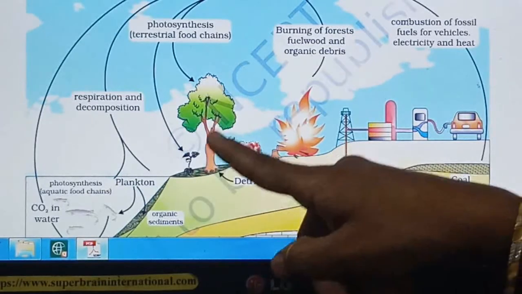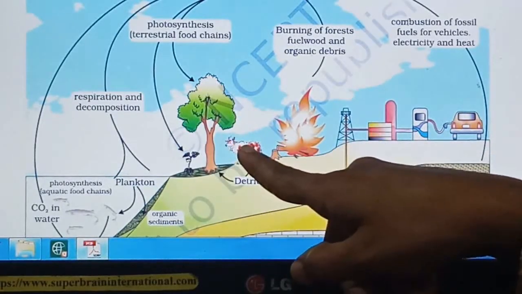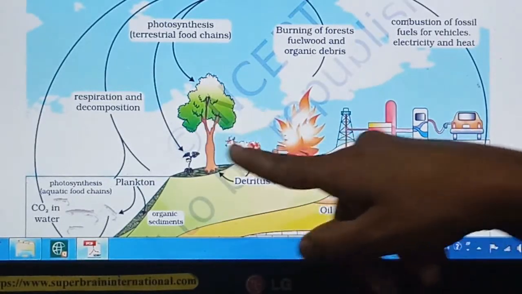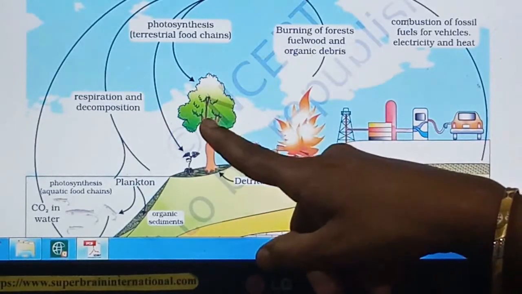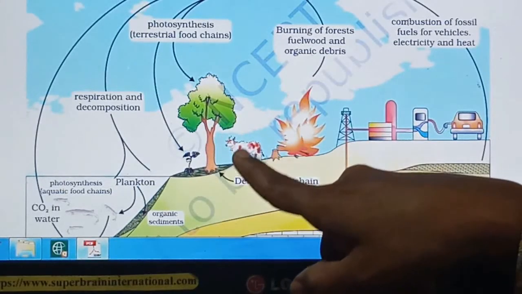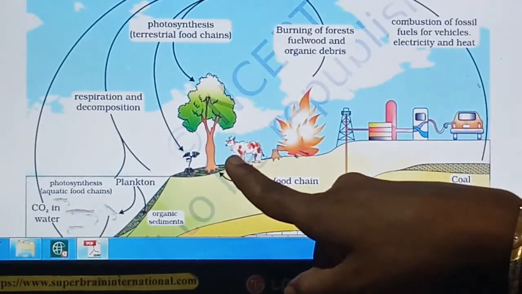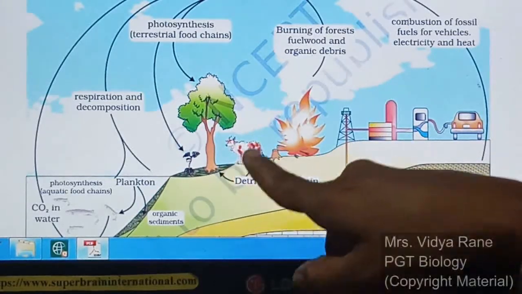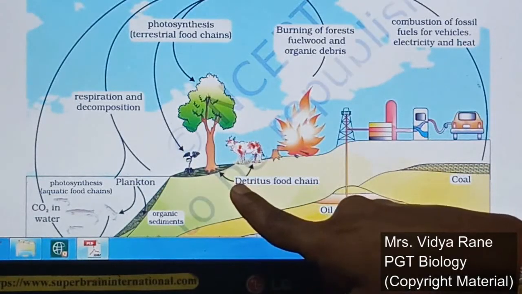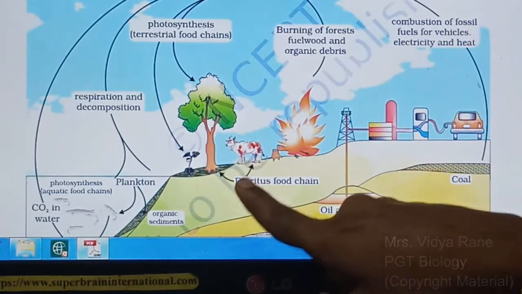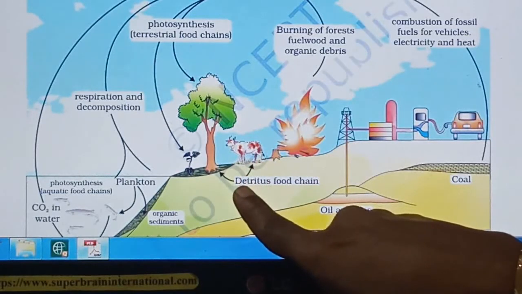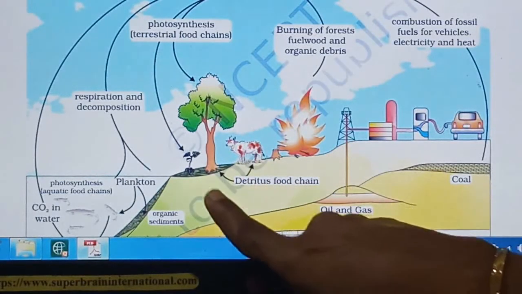Now this food will be taken by the animals, right? And all other animals depend on this only. So the carbon automatically moves from the plants to the animals' bodies. Whenever the plants and animals die, those dead bodies get decomposed by the detritus, right? So here the detritus food chain starts. In the detritus food chain, these nutrients get decomposed and the carbon is released back again into the soil.